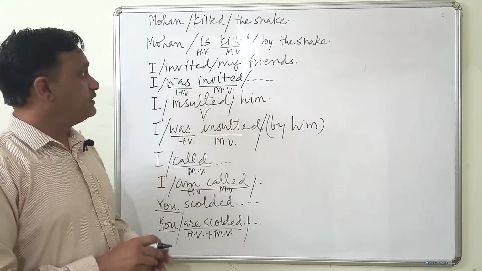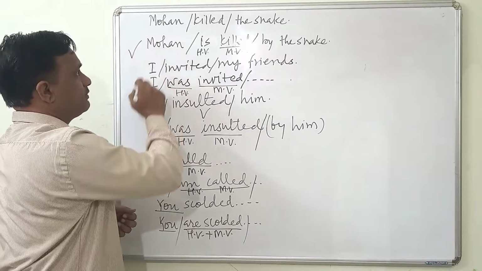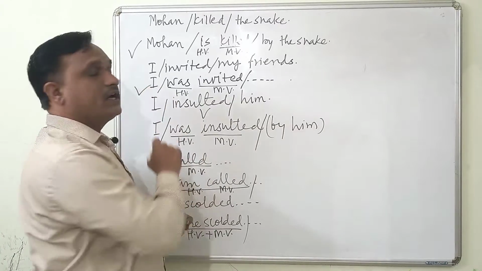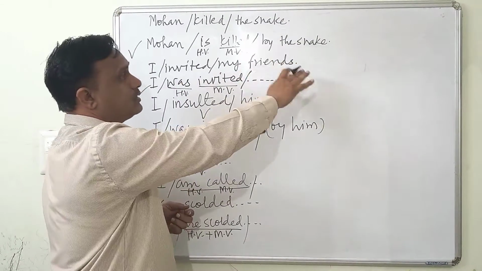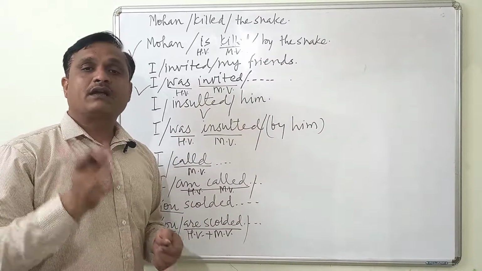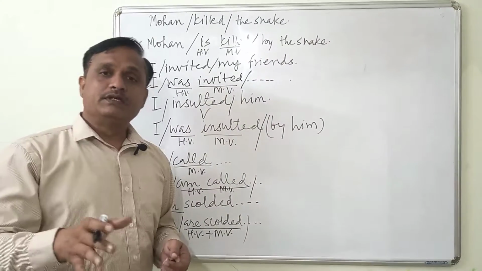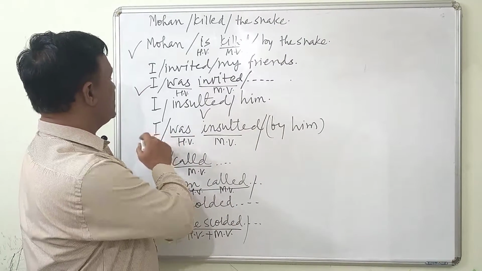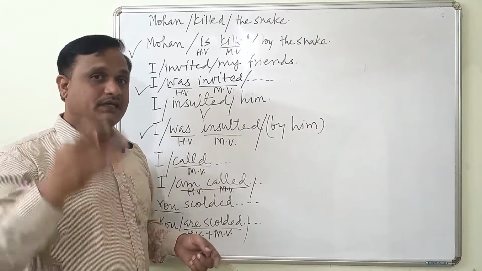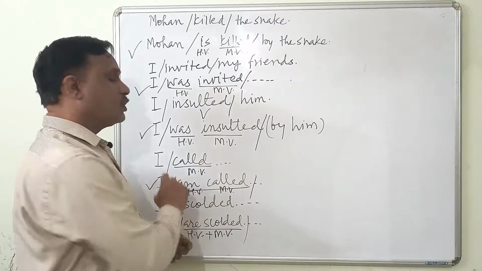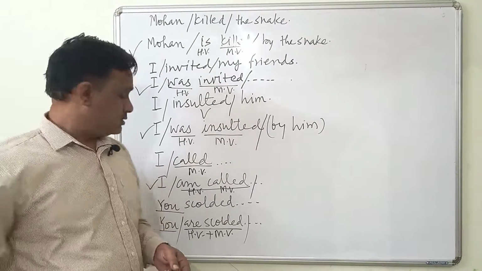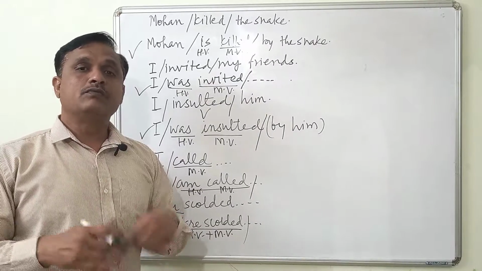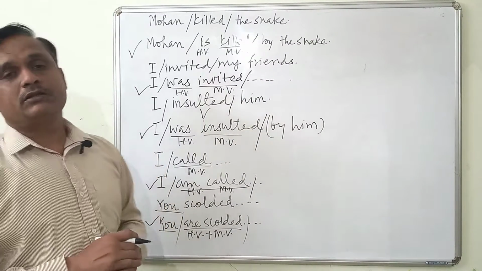Now which is the passive form here? The second form is passive. Mohan is killed by the snake. Here, I was invited. We are not giving importance to the person who is doing that action. We are giving importance to the person on whom the action is happening. Here I was insulted, not someone else. Here I am called, not any other one called, and here you are scolded. Here we are focusing on the person on whom the action is happening. So this is called passive form.